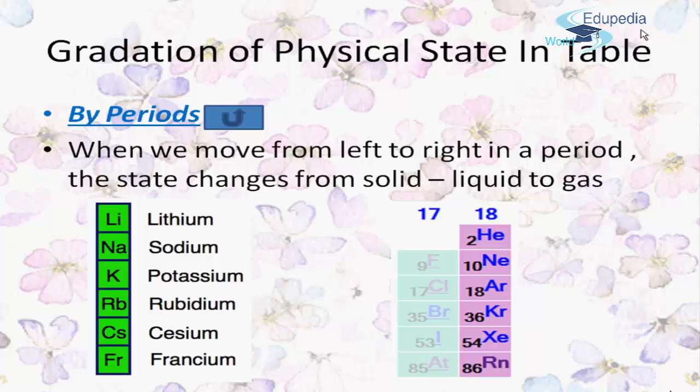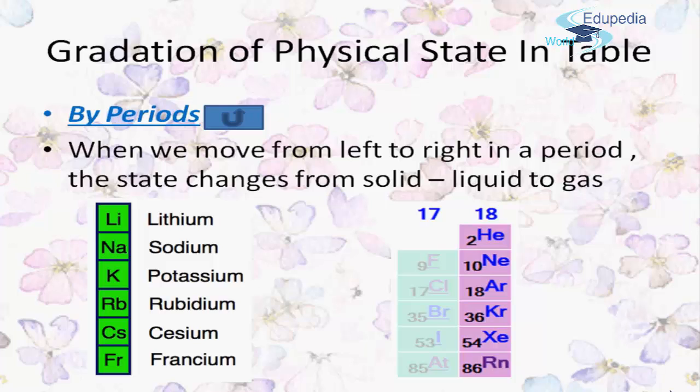So, coming back to physical state, to connect it with the concept of metallic character, we conclude that when we move from left to right in a period, the state changes from solid to liquid and to gas. Here I have given two extremes, the left extreme and the right extreme.